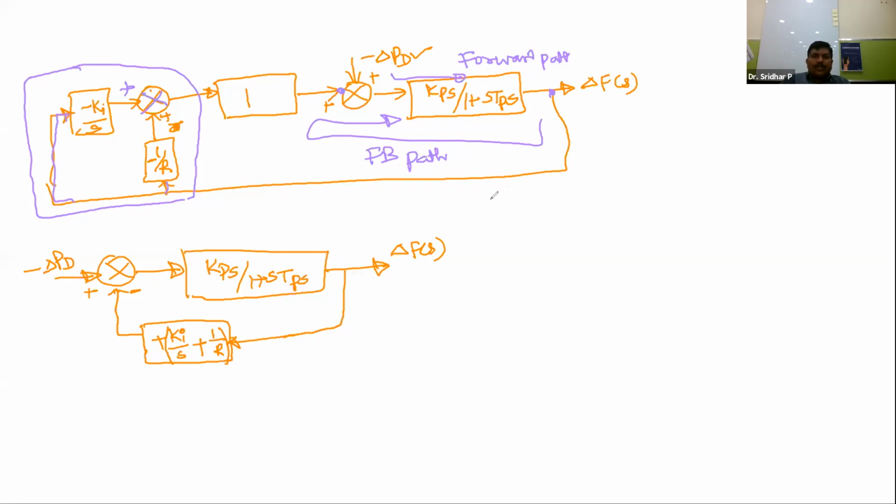What about the transfer function? For this particular system, you can find the characteristic equation. What is that characteristic equation? 1 plus G of s into H of s equals 0. So G of s is Kps by 1 plus sTps. Sorry, this is G of s. I'm extremely sorry.